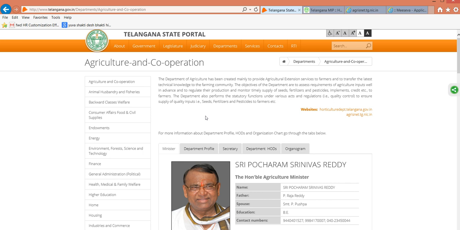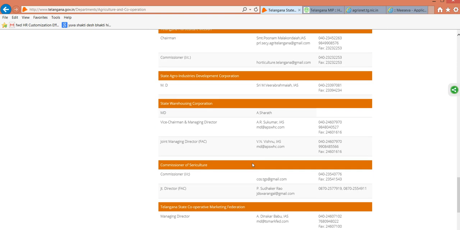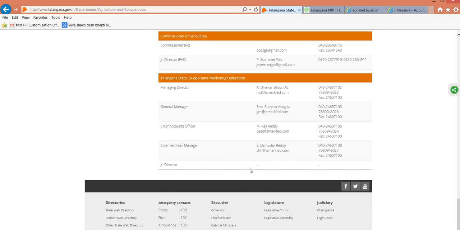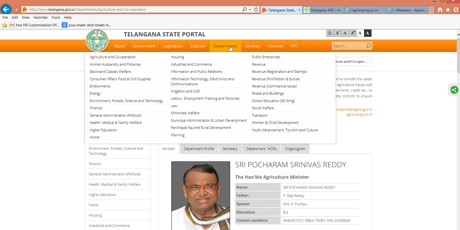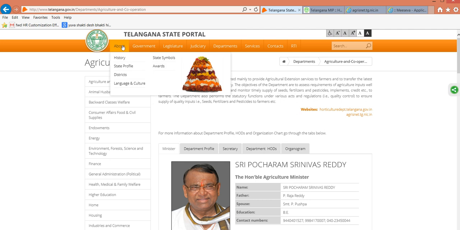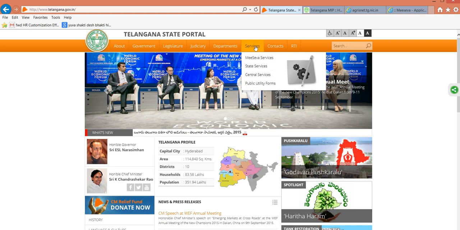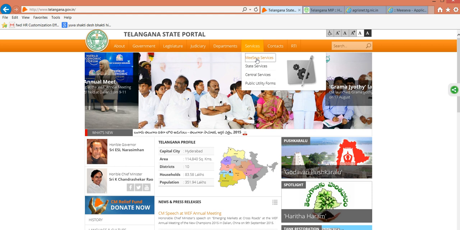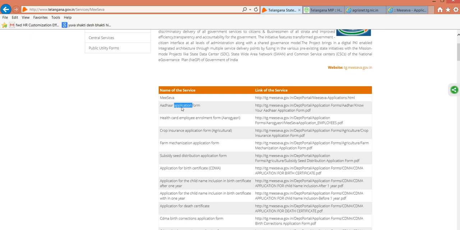Again there is a hierarchy here, the employees and all, and there will be so many at the bottom of the pyramid, dealing with the whole processing system of the government. When we come to the services, all these services are how the government makes things available to the public. Let us say Me Seva services here. If we go to the Me Seva services, all its forms, application forms, Aadhaar application form, health card, everything is available in PDF format today.